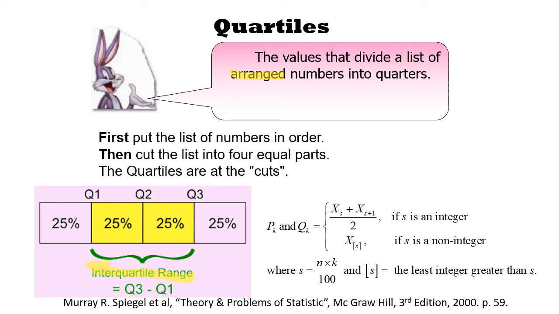And then, as I said before in the chart, we will use this formula for percentile and quartile to find out its value. Take note that we have two cases. First we find s. If s is an integer, we use this one, and if s is not an integer, we use this one. What's the difference between them and how do we use them? We will discuss in the example in the next video.